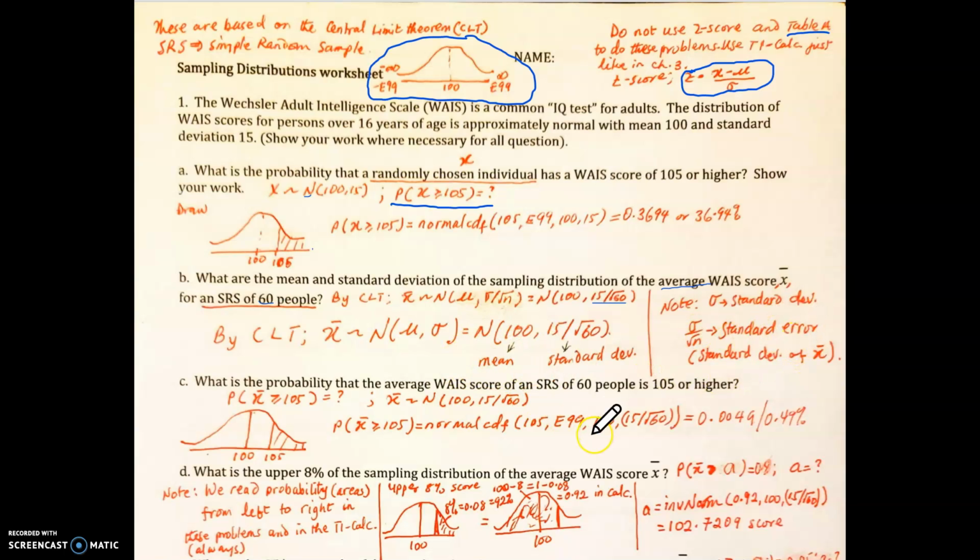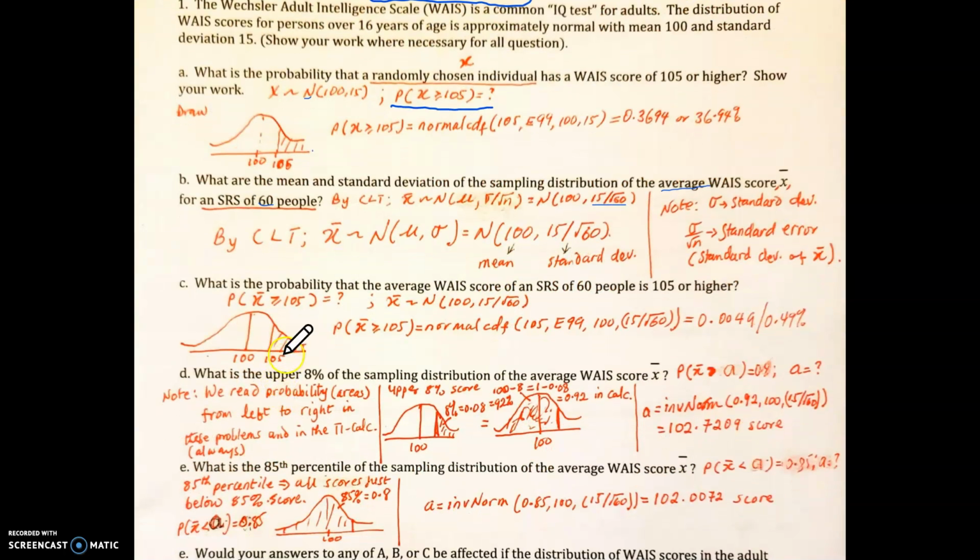Okay, we call it a standard error. Okay, good. Now C says, what is the probability that the average weight score of a simple random sample of 60 people is 105 or higher? Now this question is the same as the first question, but the context has changed a bit. Instead of X, we have X bar.